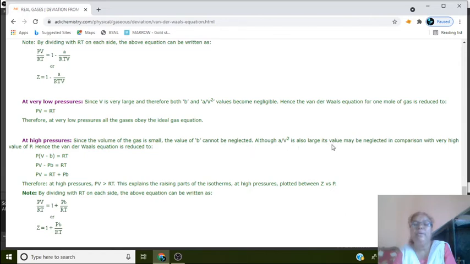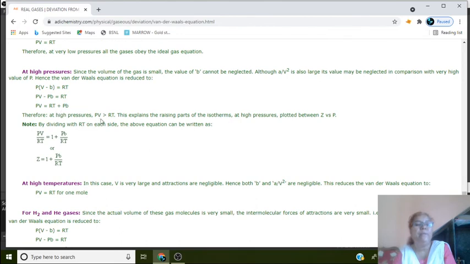Although a by v square is also large, its value may be neglected in comparison with the very high value of P. Hence, the van der Waals equation reduces to P(v minus b) equal to RT. We simplify this as Pv minus Pb equal to RT. Therefore, Pv is equal to RT plus Pb. Therefore, at high pressure, Pv is greater than RT.